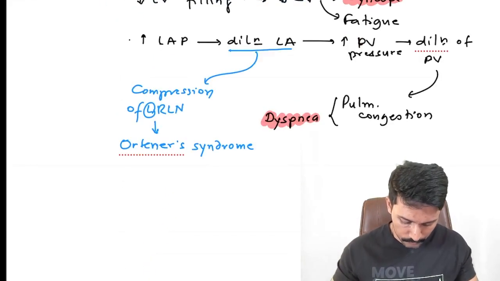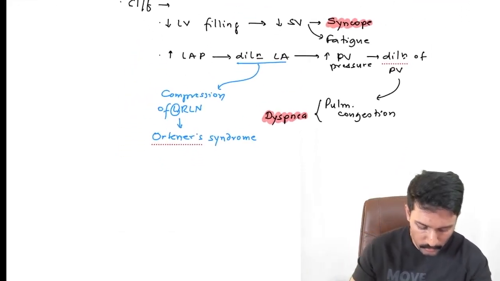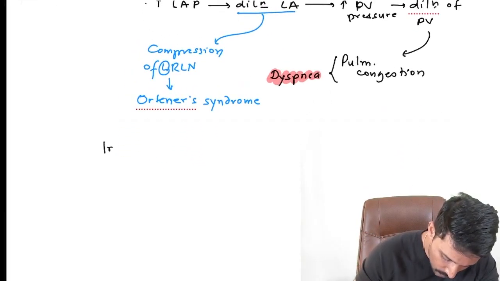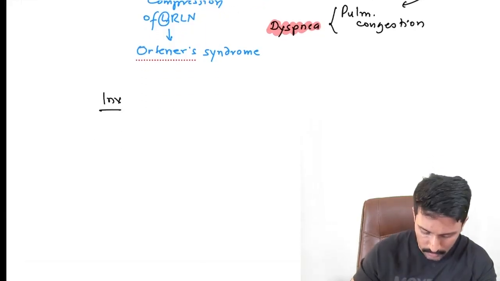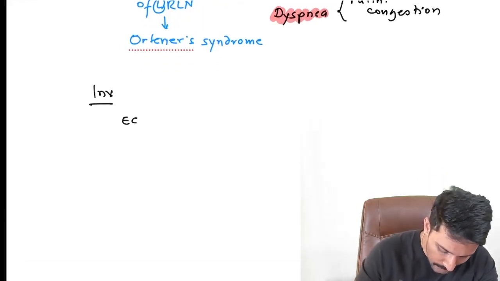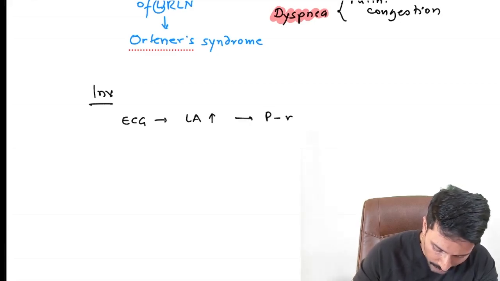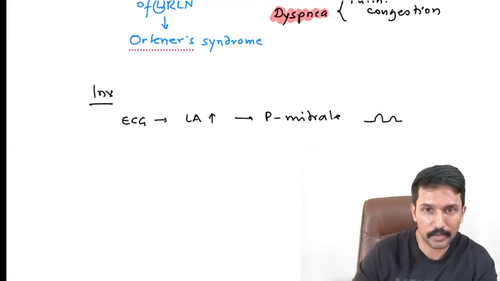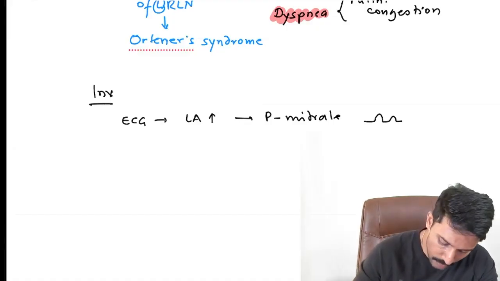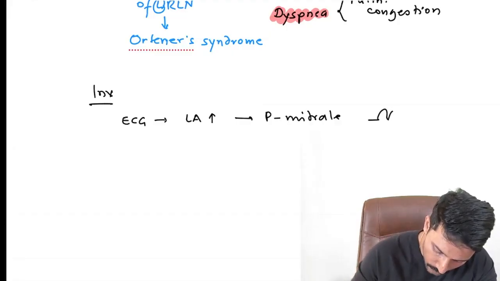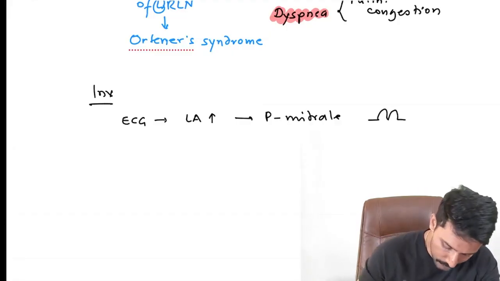Okay. Now, if I have mitral stenosis, when it comes to investigation of a case of mitral stenosis, they may ask you a little more than aortic valve. So if you do ECG, you will see that there is left atrial enlargement and it is visible as P mitral. You will have what we call bifid P waves. You will have a bifid P wave, P mitral as you call it.